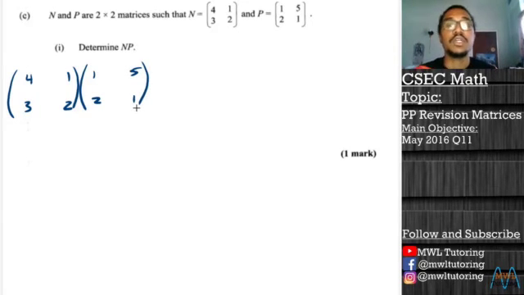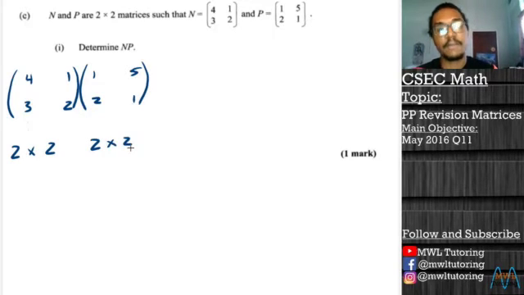What you always want to do before you start multiplying, I always suggest this, is perform the test for compatibility, which involves writing out the order of the two matrices. The first matrix is a 2 by 2 matrix, and the second matrix is also a 2 by 2 matrix.